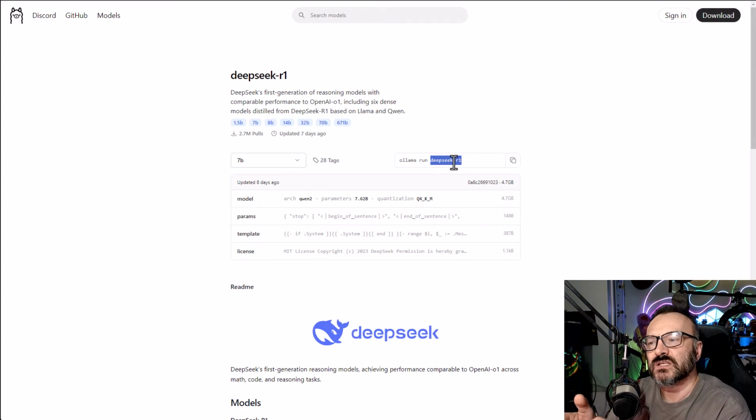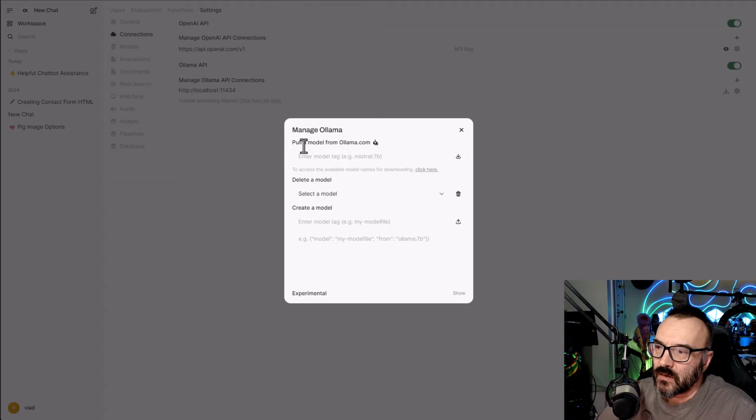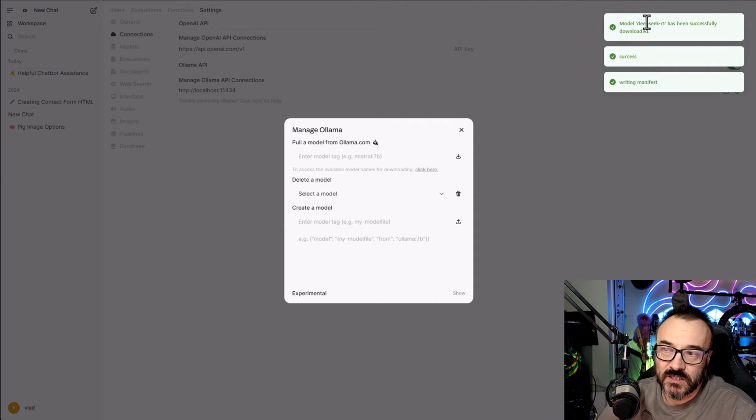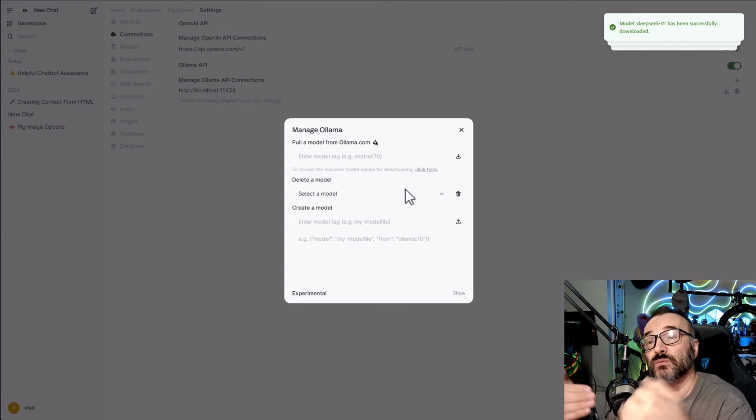Notice you cannot just say DeepSeek, it has to be DeepSeek-R1. Yes, we copy this one, and back to our screen where it says pull model from Ollama, enter model name, and you can see an example. It says Mistral 7B. So we'll just copy paste, and then you press download. In my case, because it's already installed, it just verifies and says, hey, it's already installed, and it comes up and says success. In your case, if you don't have it, it will take time and download it.